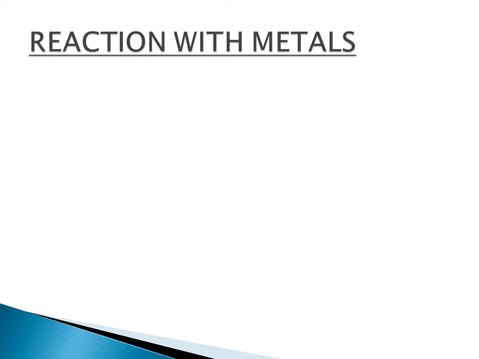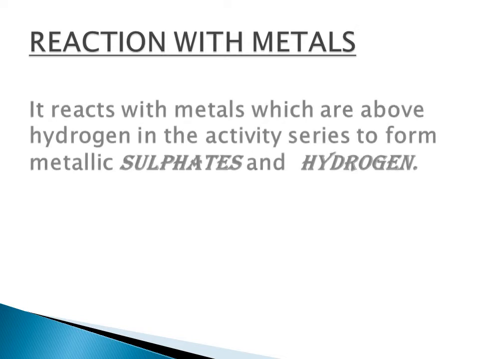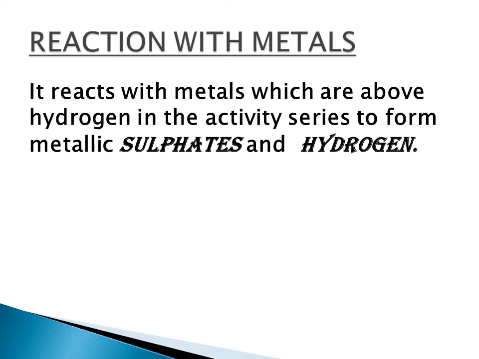The next reaction is reaction with metals. Sulfuric acid reacts with metals which are above hydrogen in the activity series to form metallic sulfate and hydrogen at ordinary temperature. Here you can see the equations and examples.